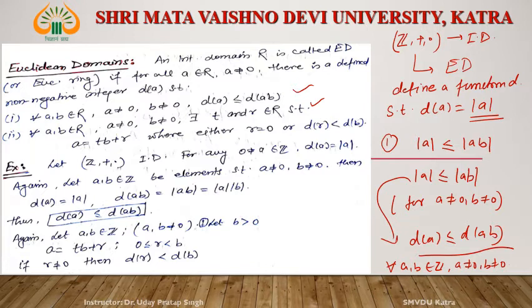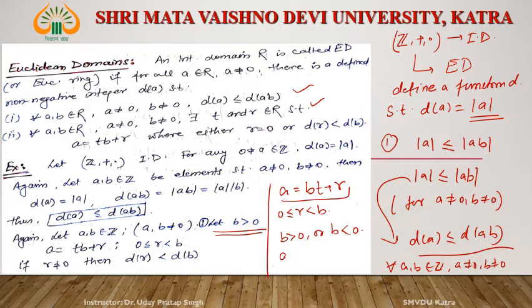Now come to the second condition. a is equal to b into t plus r. If we divide a by b, then the quotient is t and the remainder is r. But what is r? The remainder is always non-negative, so 0 is less than or equal to r is less than b. But see, b is an element of Z. Then this b is either greater than 0 or less than 0. So consider the first case. Let us assume b is greater than 0. If b is greater than 0, then a is equal to bt plus r.